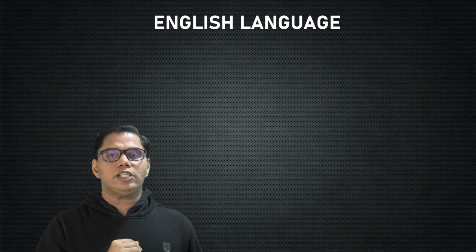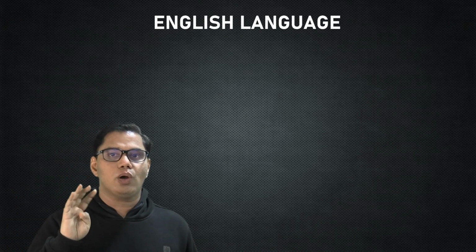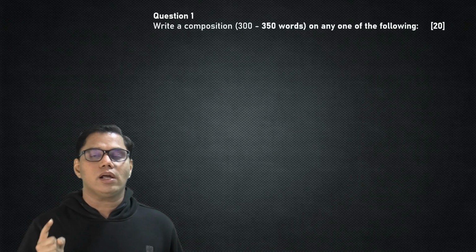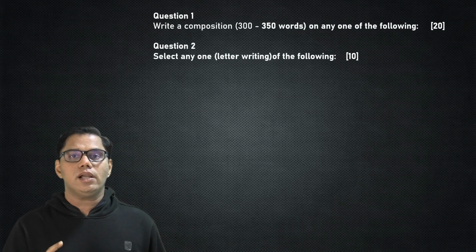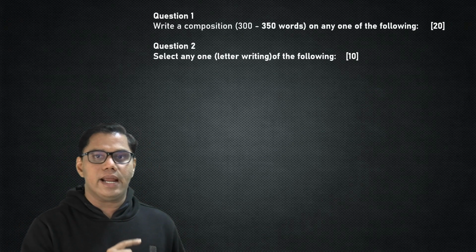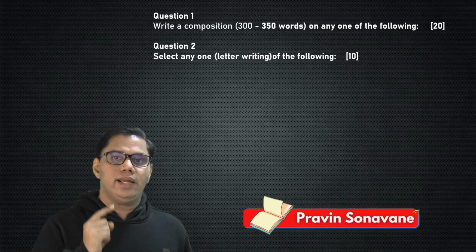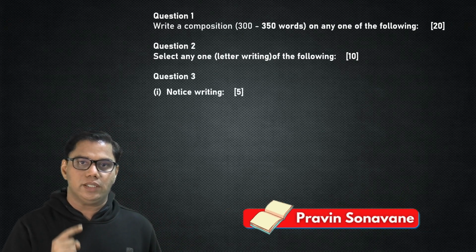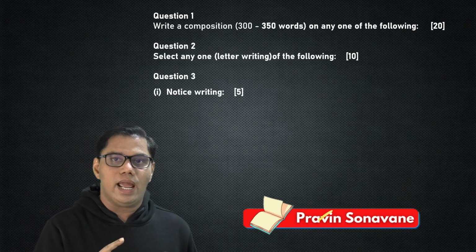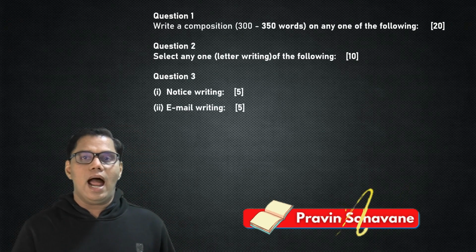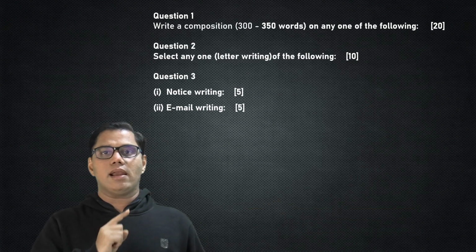Your English language paper has just 4 questions. Question number 1 is related to essay or composition writing. Question number 2 is letter writing, and question number 3 is divided into two sub questions, that is question 3A notice writing and 3B email writing.